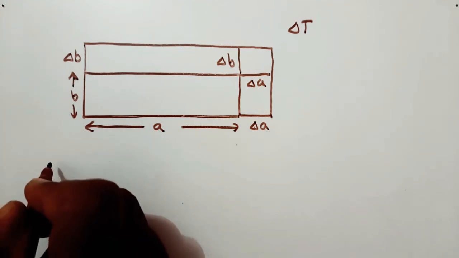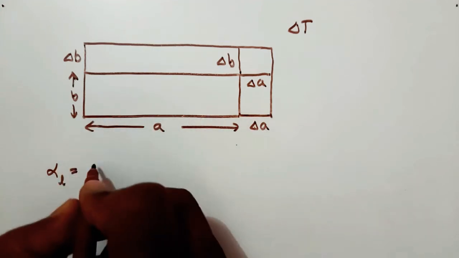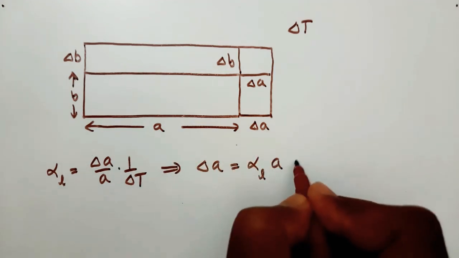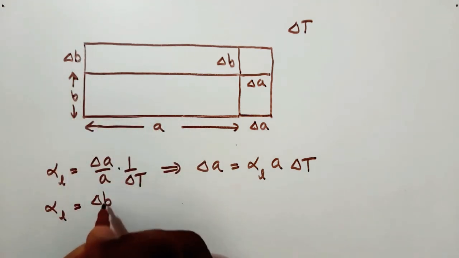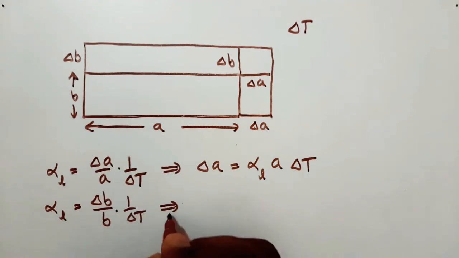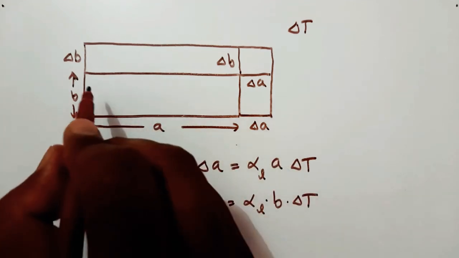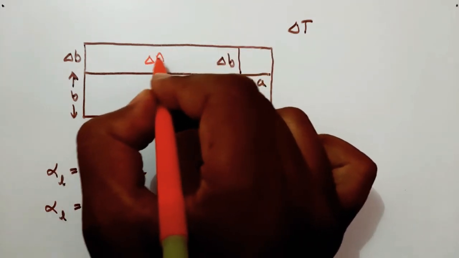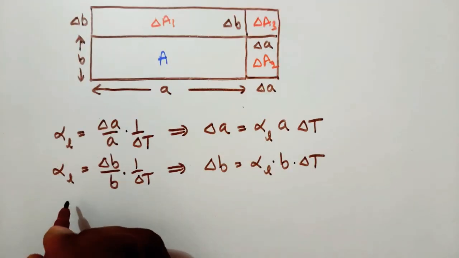We know the coefficient of linear expansion alpha L is equal to delta A by A into 1 by delta T. From this, delta A is equal to alpha L into A into delta T. Similarly, alpha L is equal to delta B by B into 1 by delta T. So from this, delta B is equal to alpha L into B into delta T. So initially it has area A. So the increase in area is, so here it is delta A1, this one is delta A2, this is delta A3.